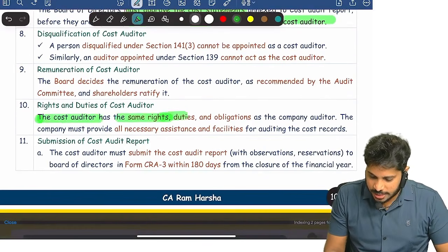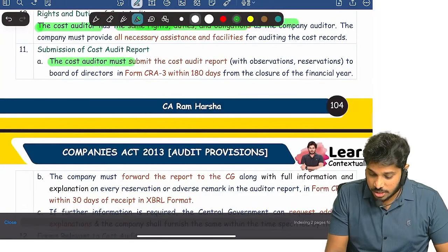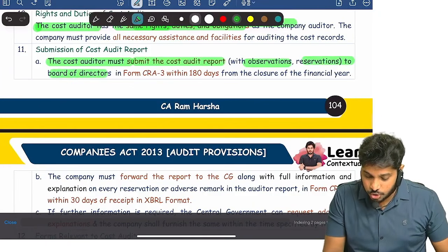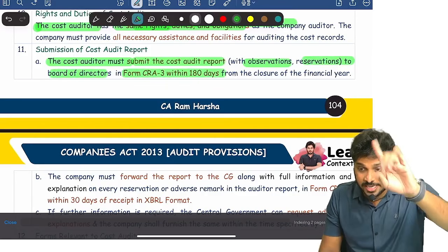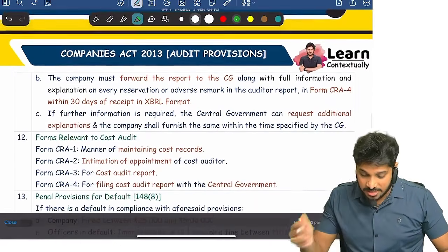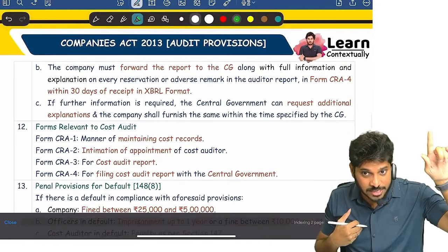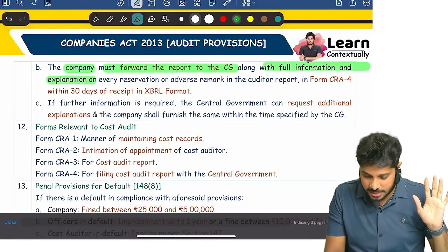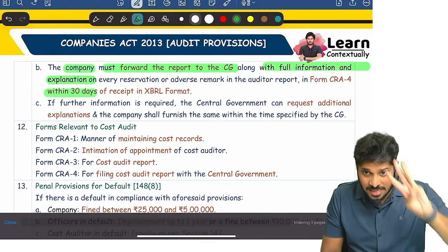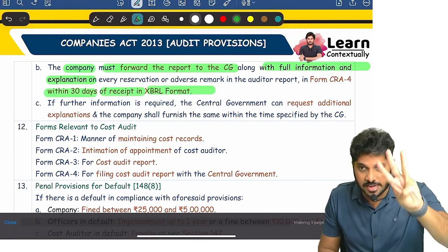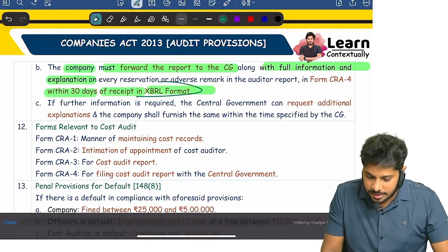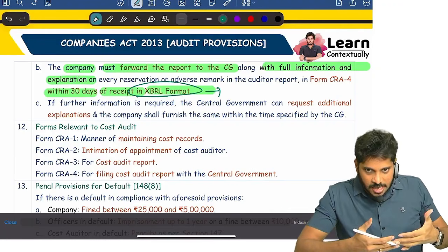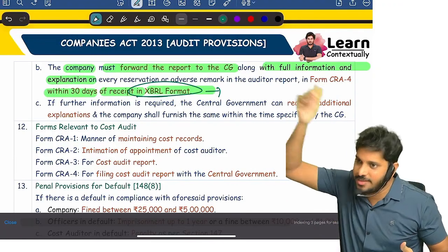Then the cost auditor has the same rights, all that. Finally, the cost auditor must submit the cost audit report along with observations and reservations to the board of directors within 180 days from the closure of the financial year. Once the board of directors receive it, they need to forward it to the central government, right? The company must forward the report to the central government with full information and explanation within 30 days of receipt in XBRL format. What is XBRL? I mean, in XBRL format they need to file. Within 30 days of receipt, in XBRL format, they need to file with the central government.